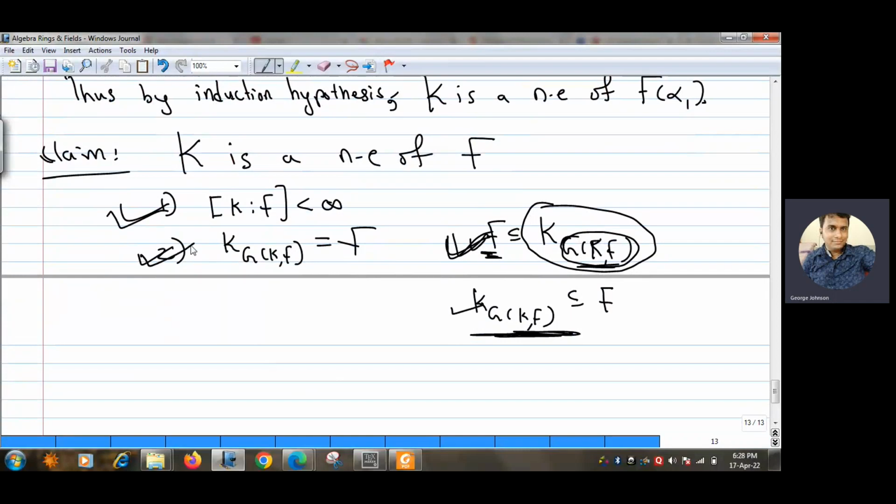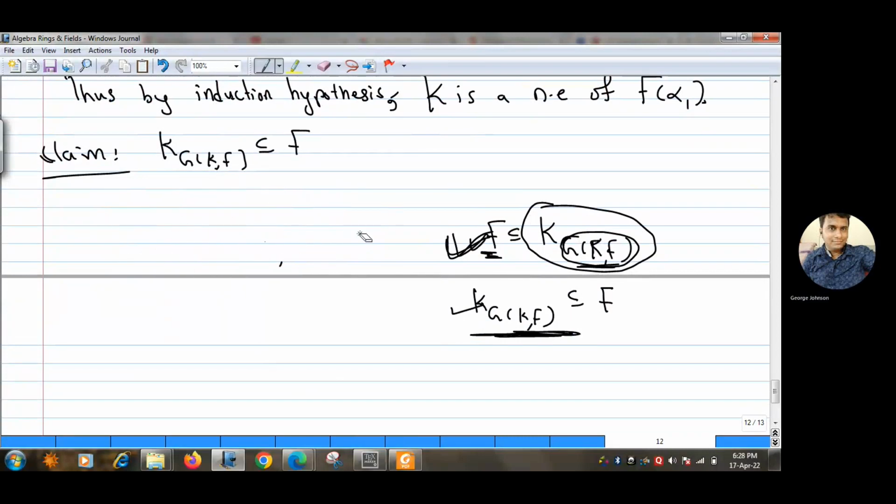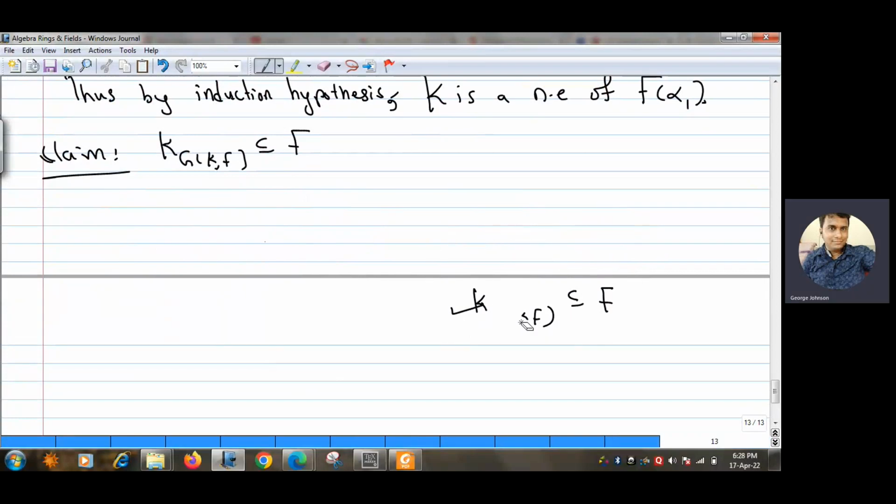If we prove this, then we are done. So my claim just reduces to proving that K^{G(K/F)} is a subfield of F. If I am able to prove this, then I'm done.